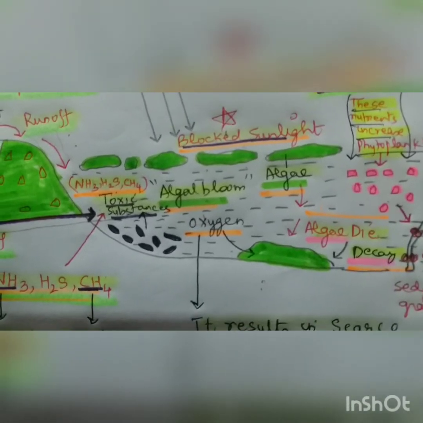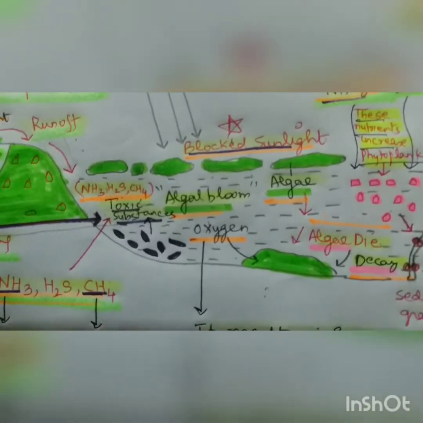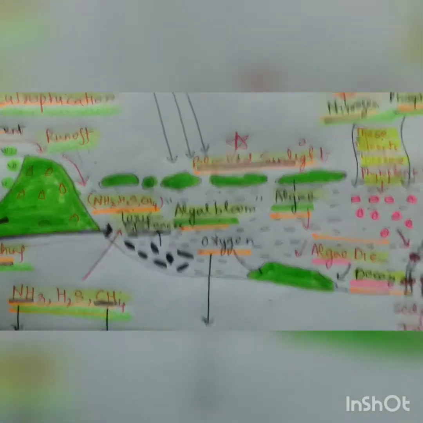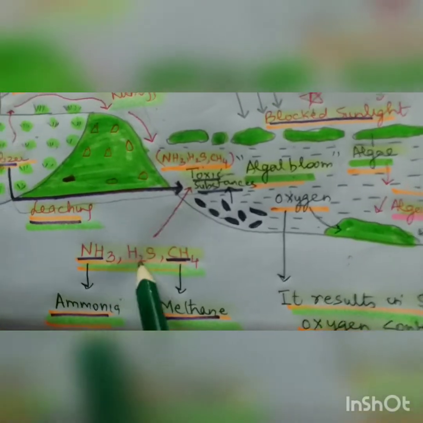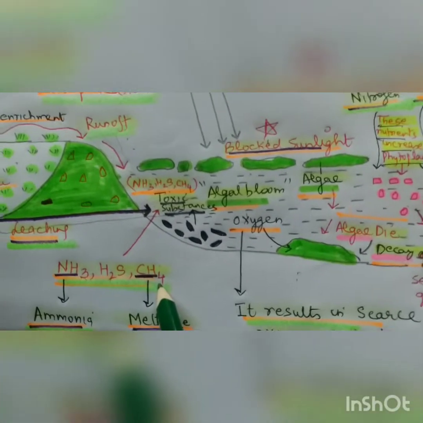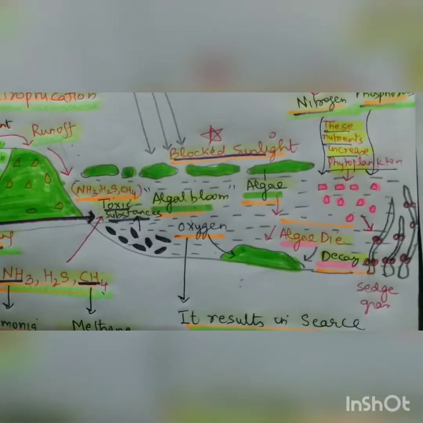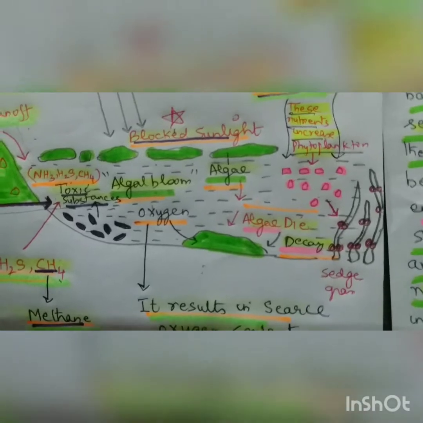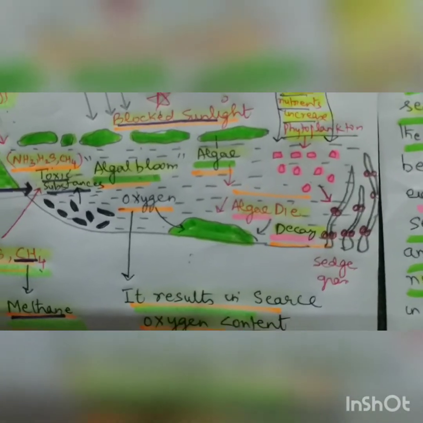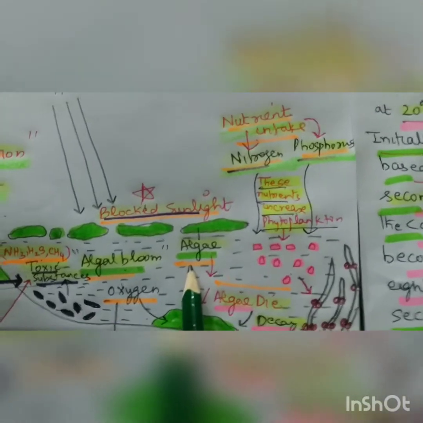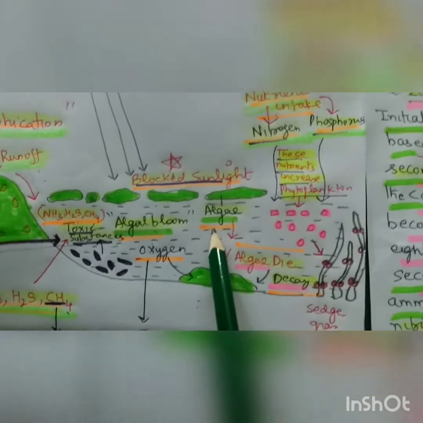Because of their death, toxic substances and pollutants like ammonia, H2S, and methane are released into the water. Because of the absence of oxygen, anaerobic decomposers increase in number, and these pollutants are released and kill the algal blooms, and the water becomes brown in color, emits a foul smell and becomes unfit for drinking.